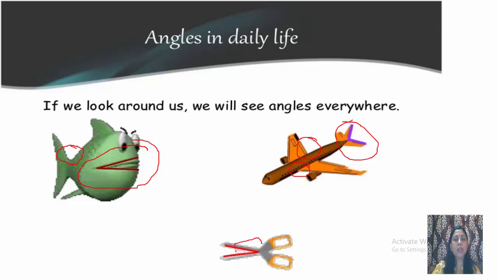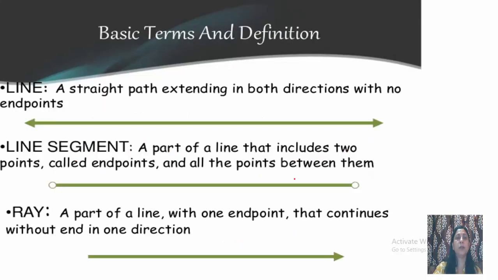Actually, students, angles are formed when two arms meet, or two lines meet, or two line segments meet, or two rays meet. Means when any two lines meet at a common vertex, they form angles.